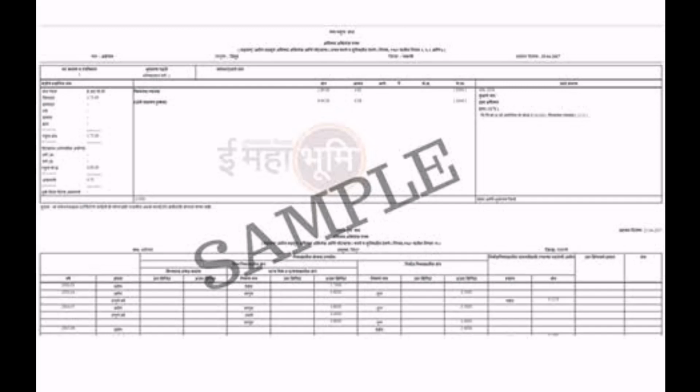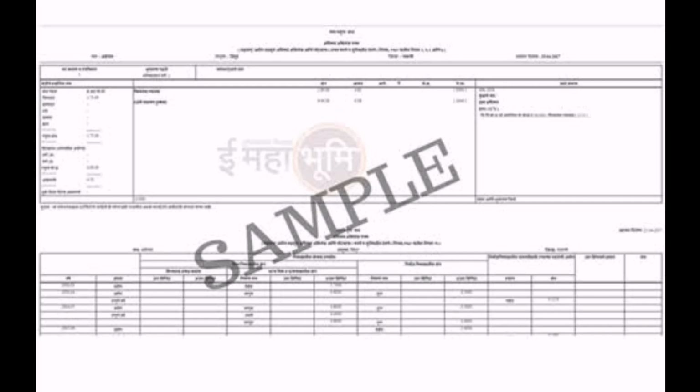Okay, now who is the owner of the land. The 7 by 12 extract is a kind of mirror about the land. This is because just by reading the extract sitting in one place, one can get complete information about that piece of land without actually going there. The register of the revenue department records the details of the ownership rights of the family, status of debts and loans, transfer of ownership and the area under different crops.